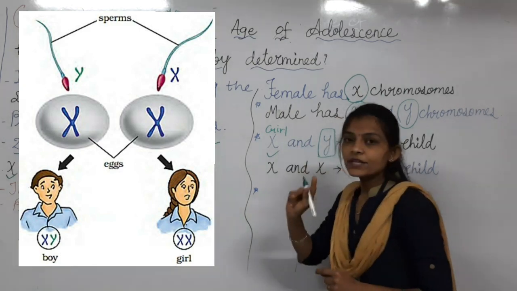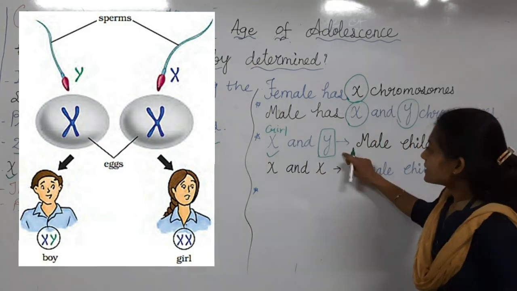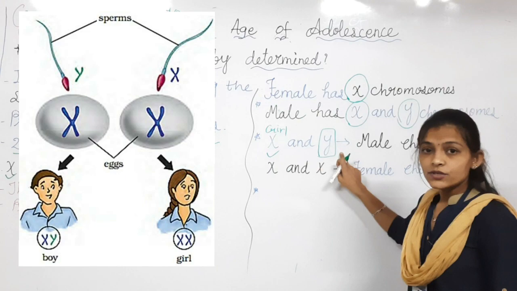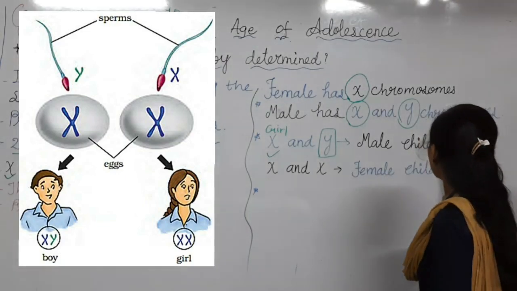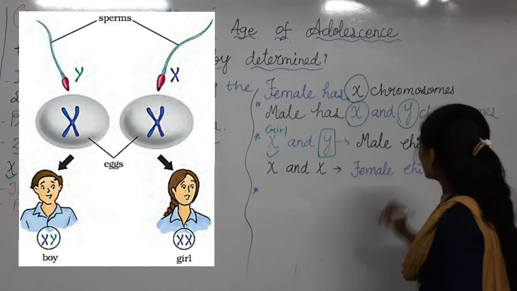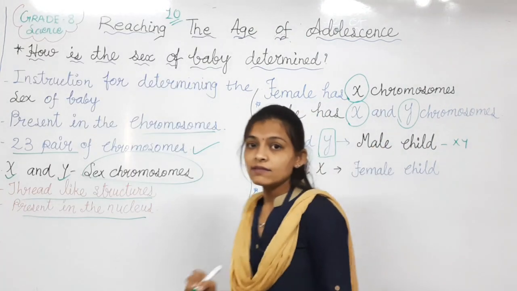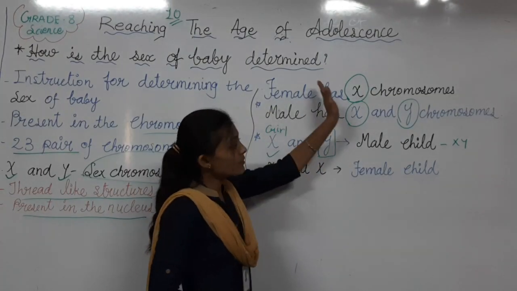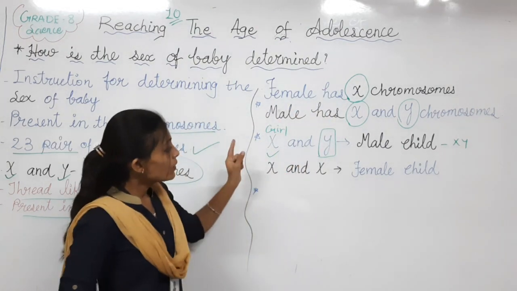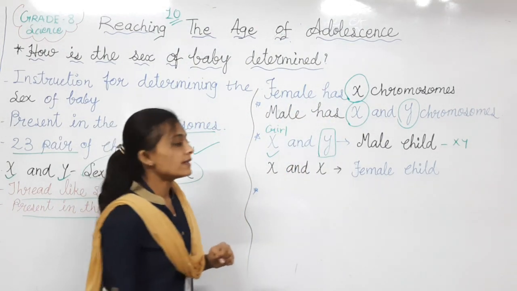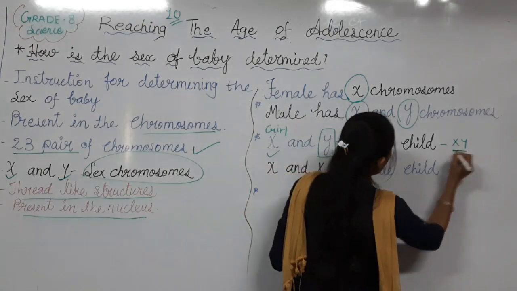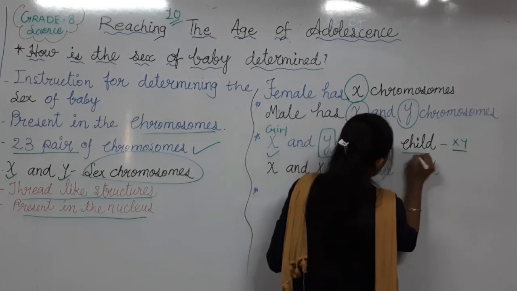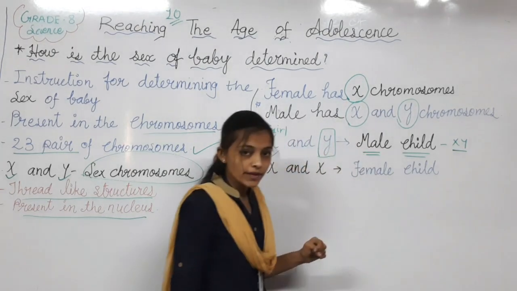You can see in the picture also, from the male side, if a Y chromosome is contributed, it will become X and Y, because the male is contributing Y and there is an X chromosome already on the female side. So two different chromosomes will be there, X and Y. So it should be a male child, a baby boy.